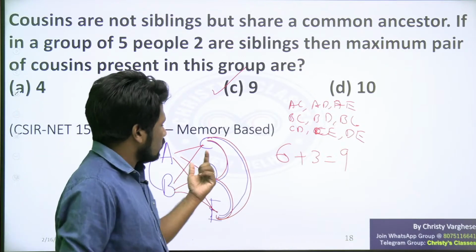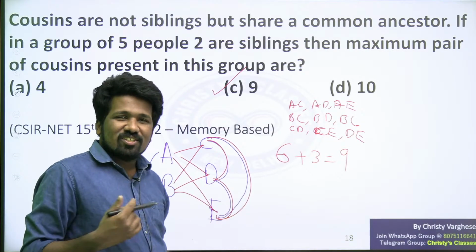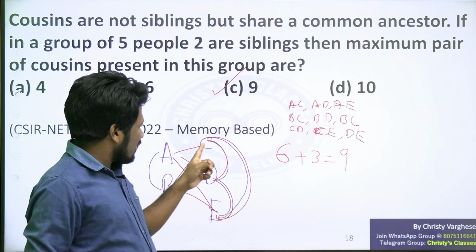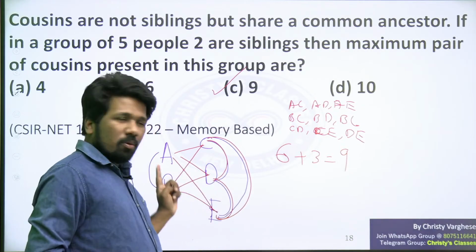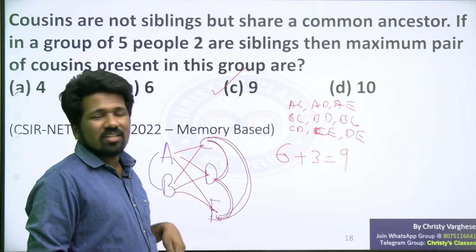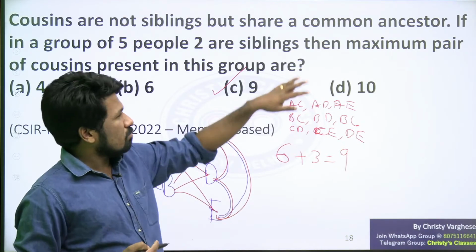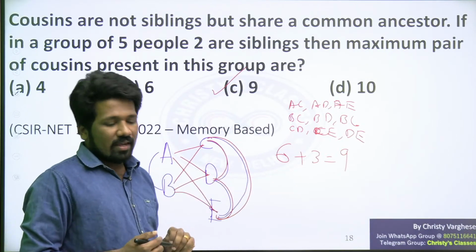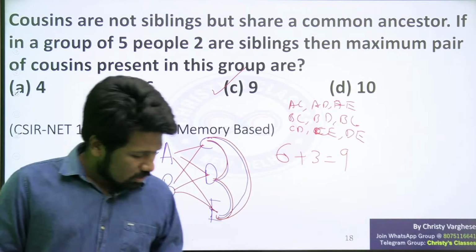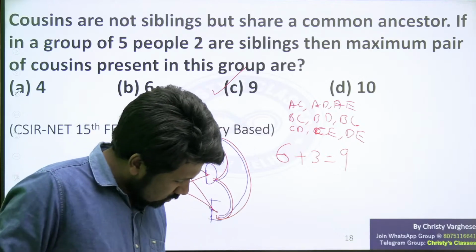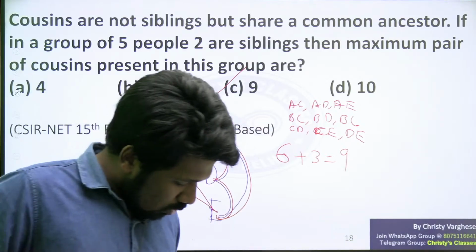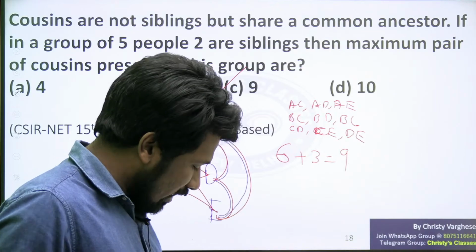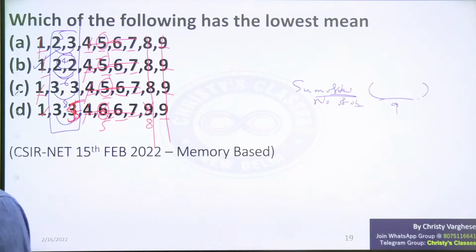Because there can be a possibility where C, D, E are not cousins to each other. For example, C can be your maternal cousin, D can be your paternal cousin. Then they are not cousins to each other. But as a maximum pair or something like that is there in the question, 9 should be the answer. Again, the logic you have understood, I guess. So, okay Shravani, this was a question now? Okay, then this should be the answer.